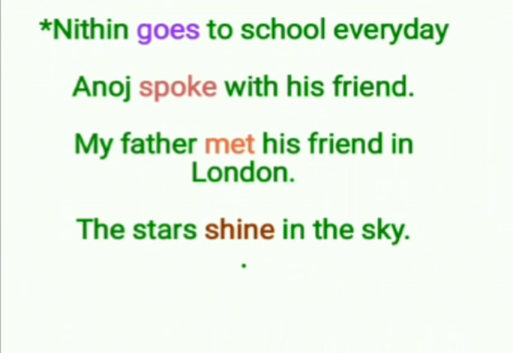Let's see some sentences. Nitin goes to school every day. Anuj spoke with his friend. My father met his friend in London. The stars shine in the sky. In all these sentences, the colored words show the action done by a subject. So all the words are verbs or action words.